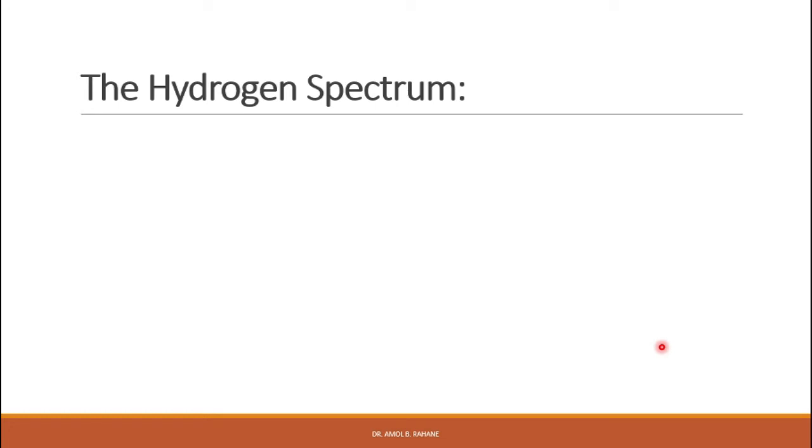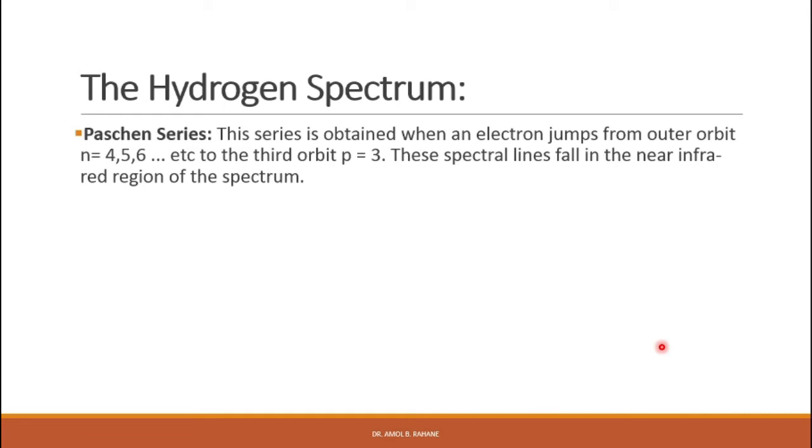Then the next series is the Paschen series. This series is obtained when an electron jumps from the outer orbit, that is n is equal to 4, 5, 6 etc., to the third orbit p is equal to 3. These spectral lines fall in the near infrared region of the spectrum.